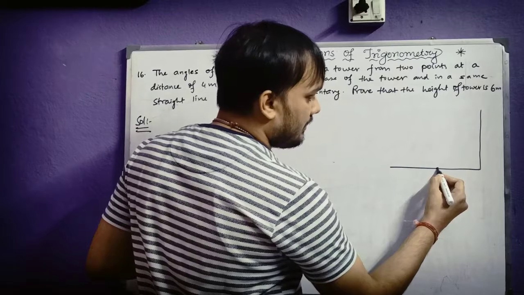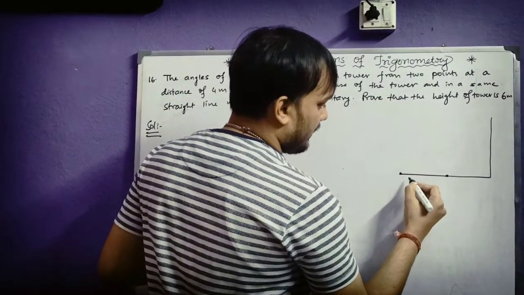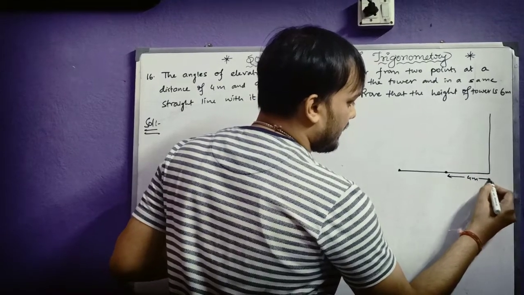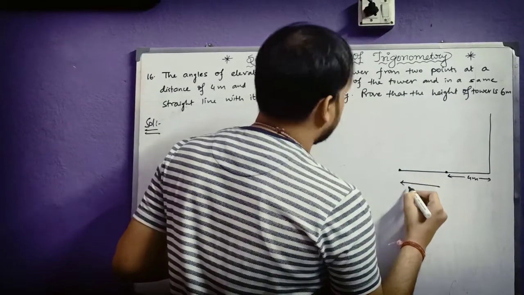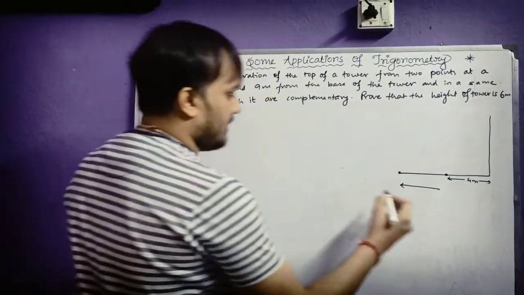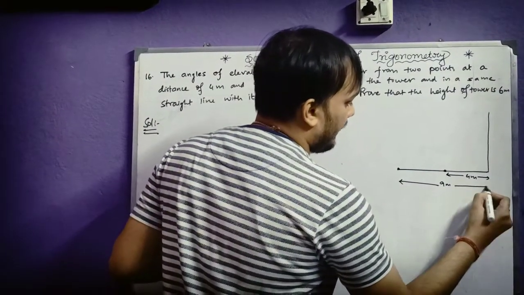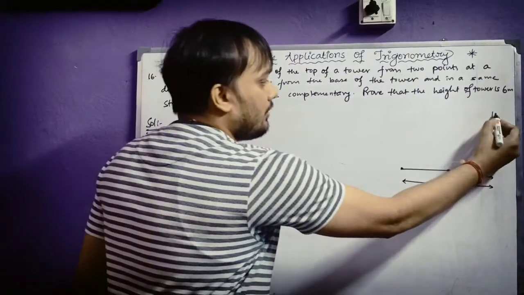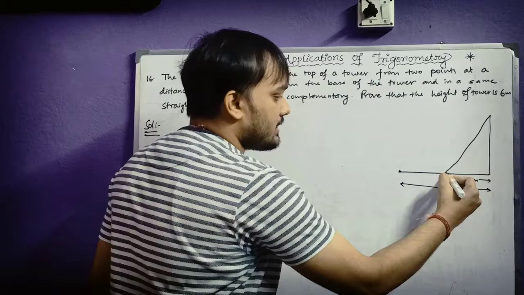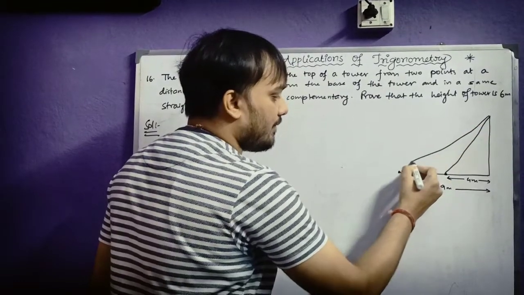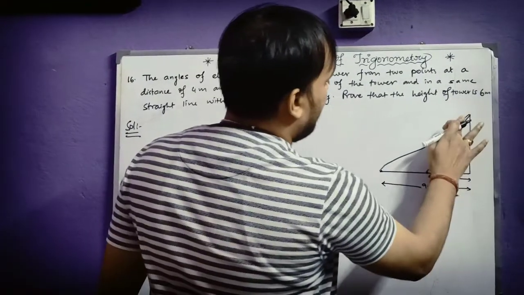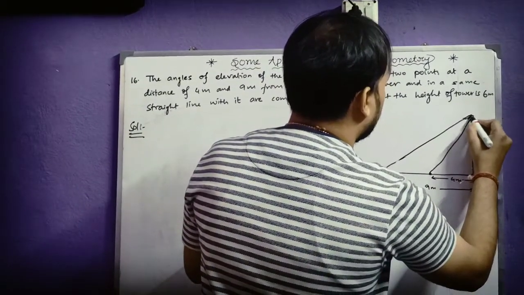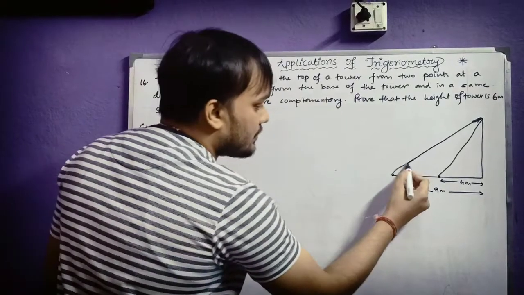One point is here and the other point is here, and this point is at a distance of 4 meter and this point is at a distance of 9 meter. The angles of elevation of the top of the tower from these 2 points are complementary.